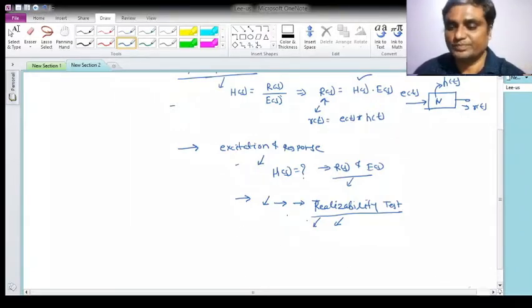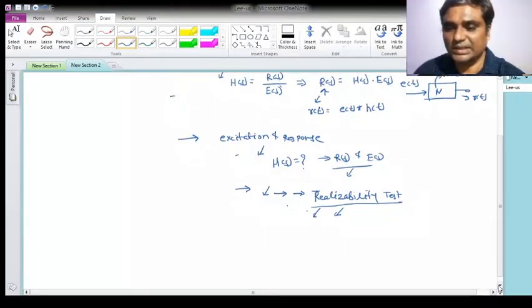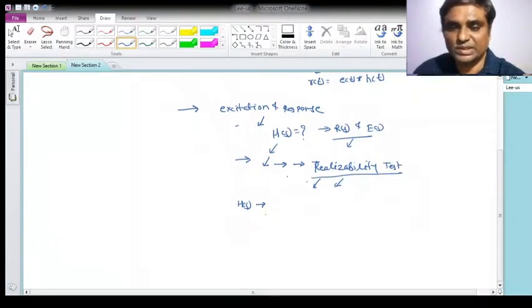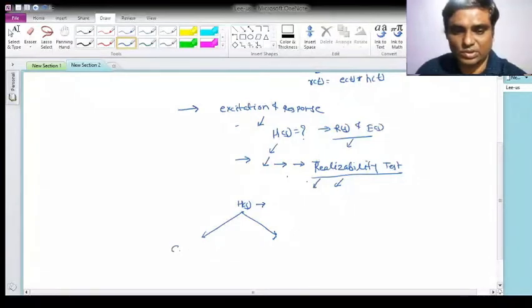Okay, so there will be the realizability test. First, you have to determine whatever H(s) is, the network H(s) which is given to us. So we have to check whether we can realize it as a physical passive network or not. There are two important considerations for that. One is causality, and the second important thing is stability.